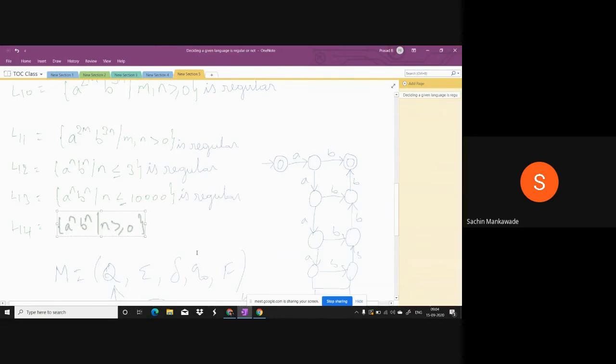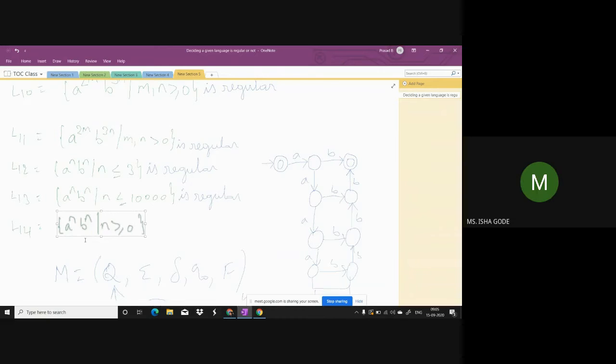Ishaji, give me the answer. In L12 and in L13 also there is a relation. Even though the relation is present, we have decided that they are regular, whereas in L14 the same relation is also present, but we are saying that it is not regular.